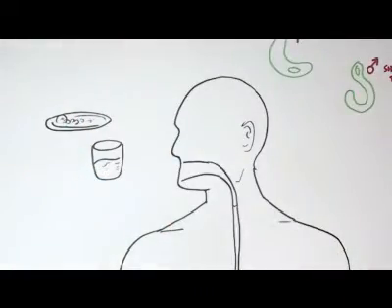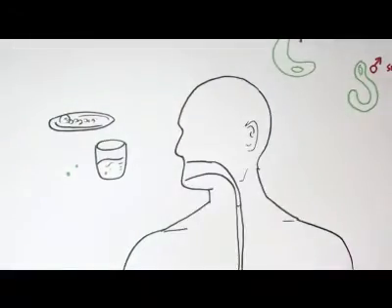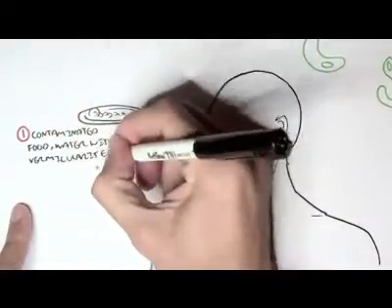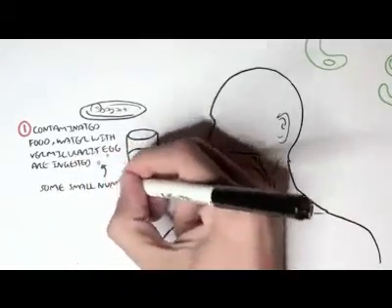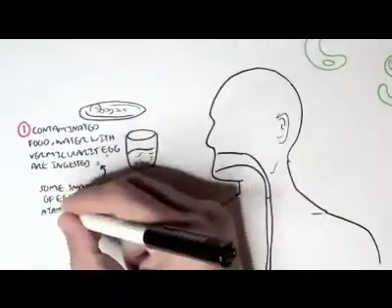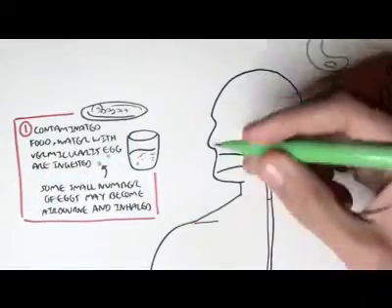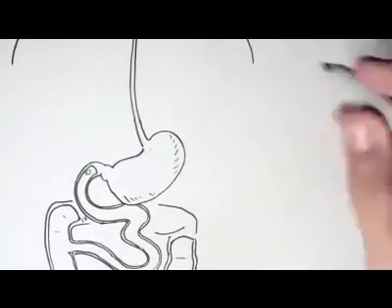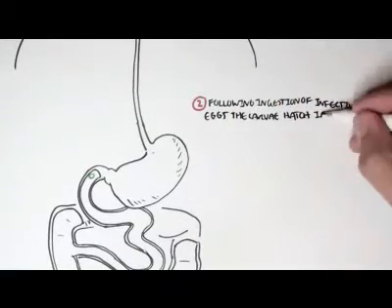The first thing that could happen is that contaminated food or water with vermicularis eggs can be ingested by this human. A small number of eggs may also become airborne and inhaled. Because these eggs are so small, they can be inhaled and can cause a pinworm infection. So these eggs are inhaled or ingested into this human, and the eggs go down through the gastrointestinal tract to the small intestine. Following ingestion of the infected eggs, the larva will hatch in the small intestines.